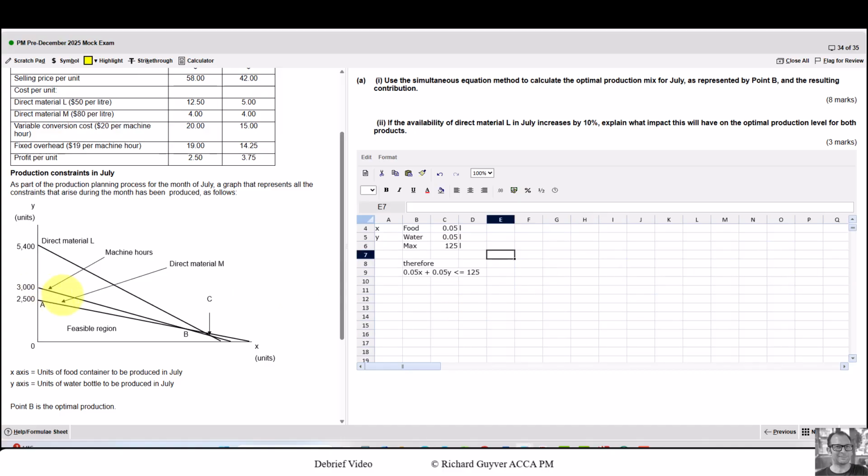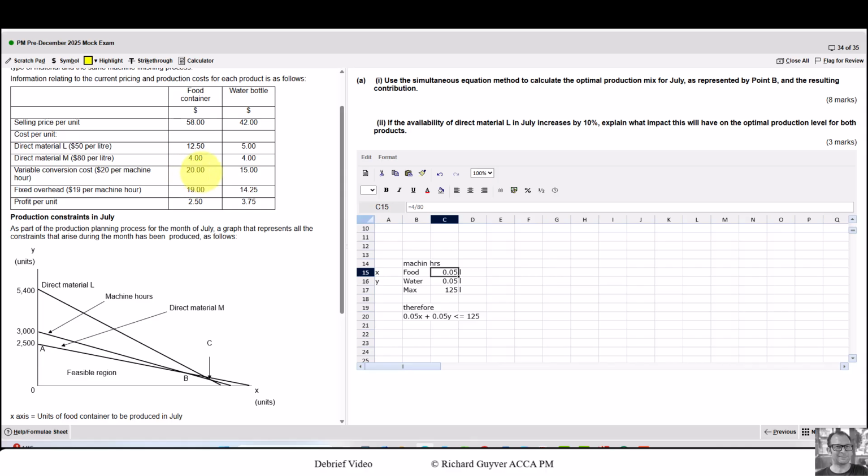And then we have to do the same for our second line, which is machine hours. So far I've just copied and pasted above because I'm going to repurpose everything. So for machine, it costs $20 and there's 20 per machine hour. So this time this becomes 20 over 20. I know I don't need to write it out. And instead of litres, we've got hours. For water, it uses 15 at a cost of 20, so that's 0.75. And the maximum this time, when X is 0, we've got 3,000 machine hours, and Y uses 0.75, therefore our maximum available is 2250 hours.